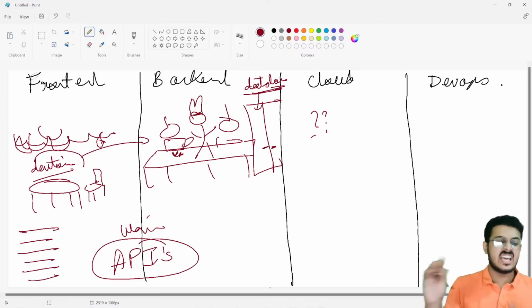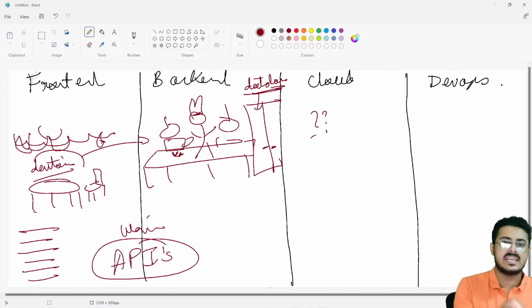Great. So this is the entire concept of the front end and the back end. Now, if I'm able to understand everything from right over here, why does cloud and DevOps exist? Why do we have cloud and DevOps? What is the use of that?